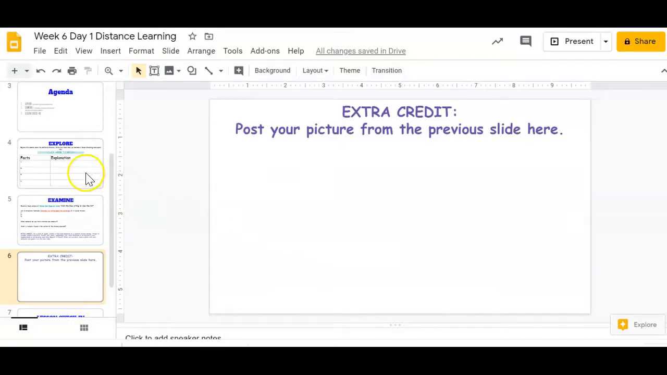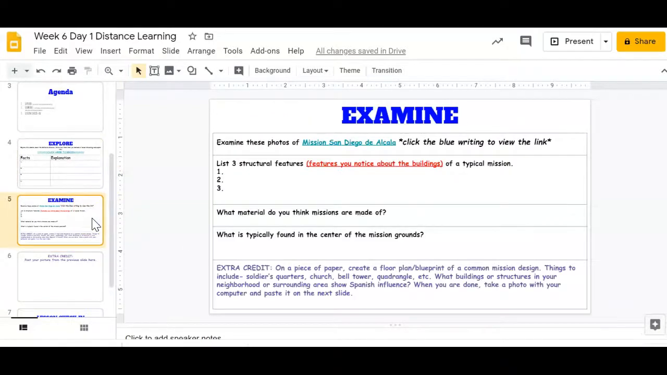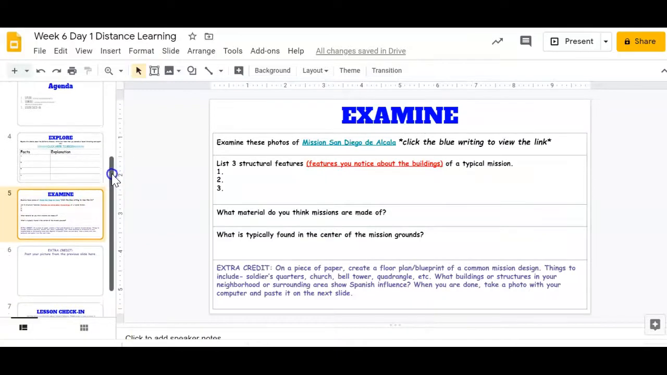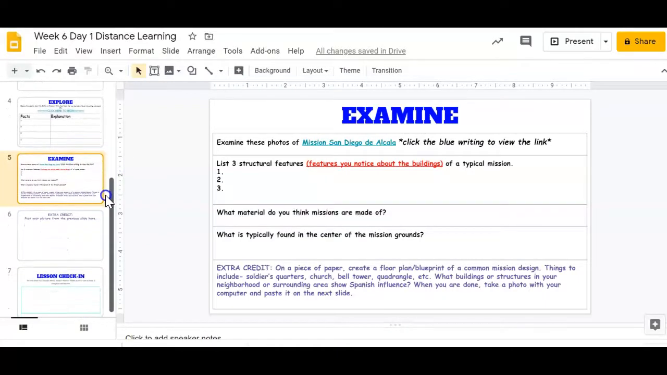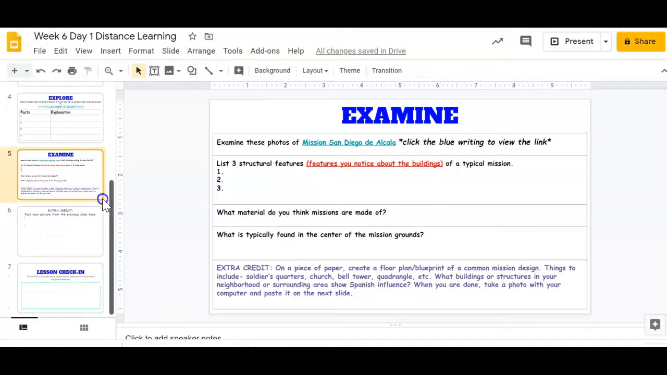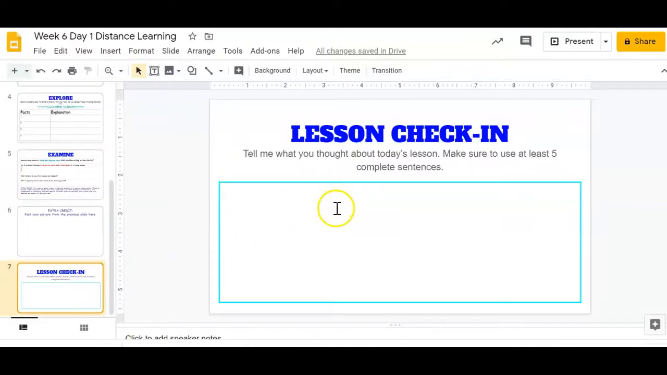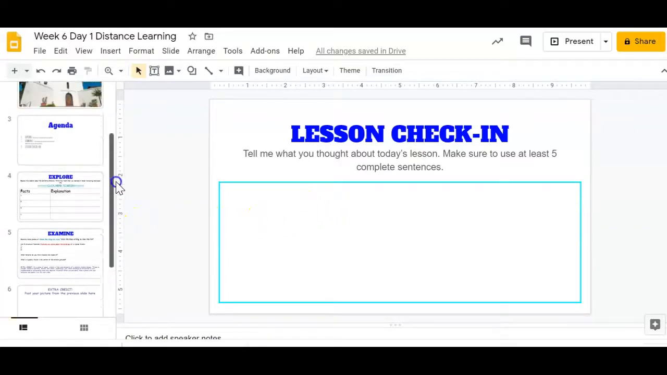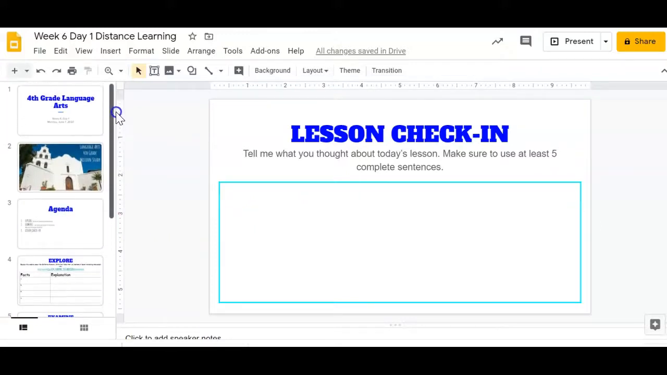All right, so today is really about you exploring all of these things without me giving you any information about it. I want to see what you guys notice. What are you thinking about missions? And then at the end, I would like you just to give me a little check-in. Let me know what you thought about it. How did you like exploring? How did you like examining things? And just go ahead and make sure that's 5 sentences, letting me know what you liked about it.